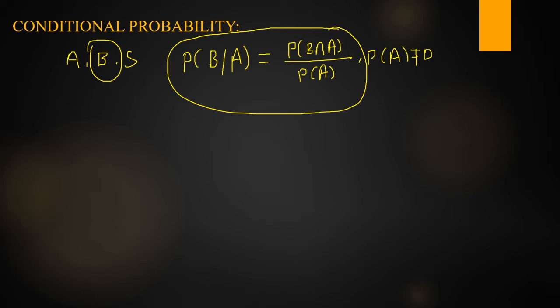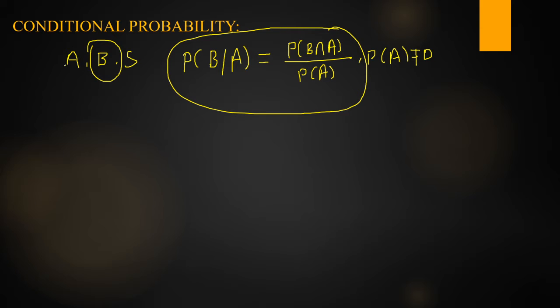This is the definition of conditional probability. Once again I will explain. Suppose A, B are any two events in a sample space S, and assuming that the first event has occurred, how to find the probability of the second event? The probability of event B given A, denoted P of B given A, is defined as P of B intersection A by P of A, provided P of A is not equal to 0. In place of P of B intersection A, we can write P of A intersection B, since A intersection B is equal to B intersection A.